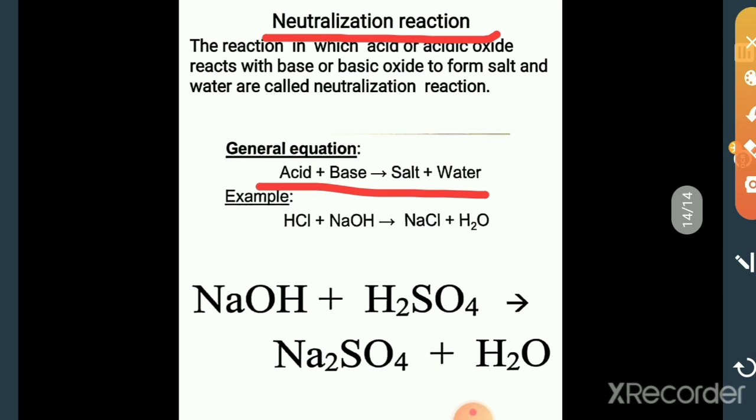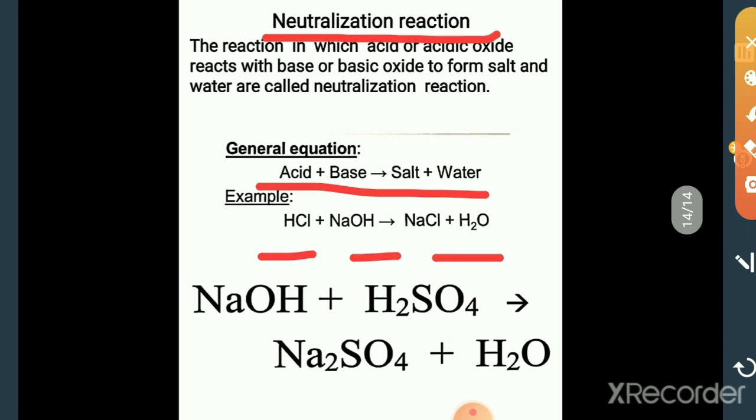Acid plus base gives salt and water. Example, HCl is an acid. Sodium hydroxide, NaOH, is the base. This acid plus base reacts to form sodium chloride, which is a salt.